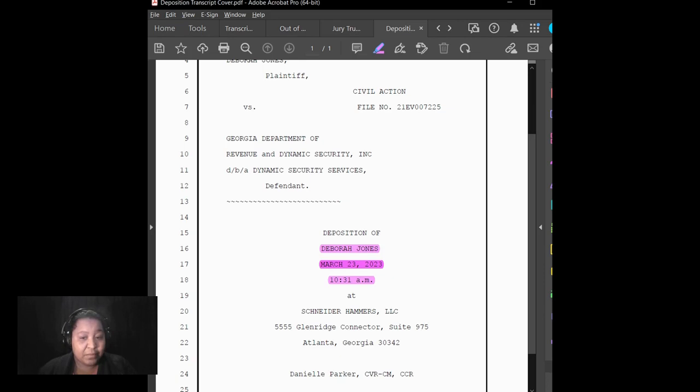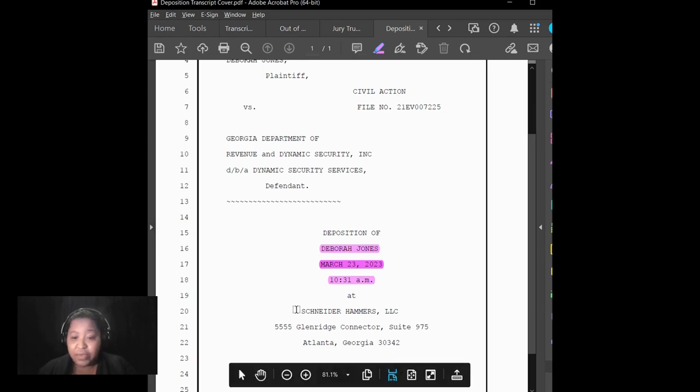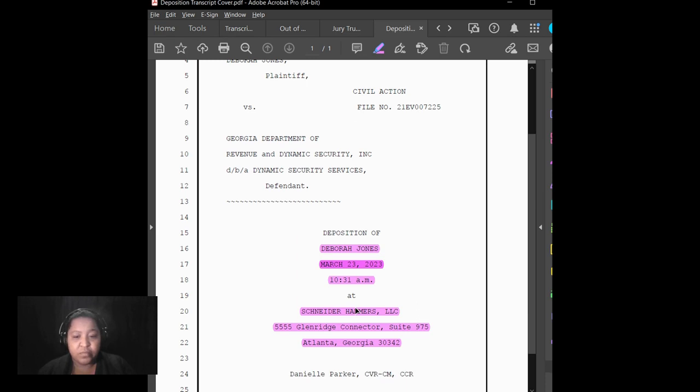Now, in this example, we also have listed the location where the deposition took place. You could very well run into situations where you're going to have hearings that are via Zoom. Instead of having an actual address where you're doing your Zoom from, you can just put via Zoom video conference and leave it at that.